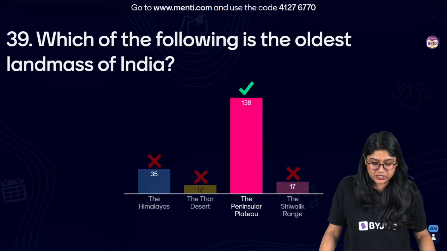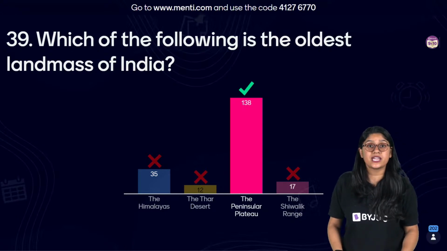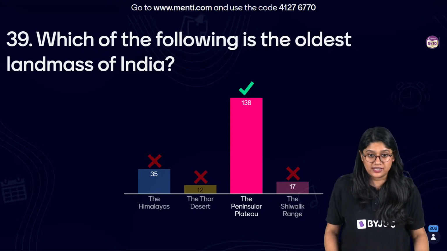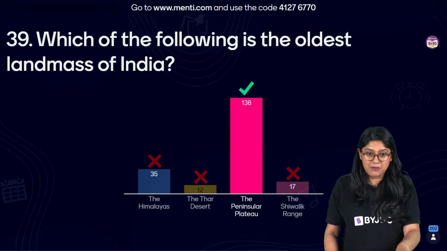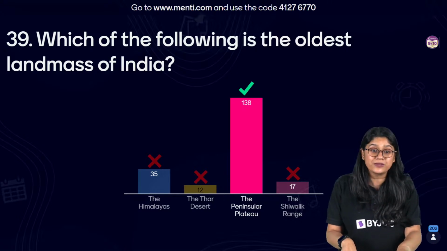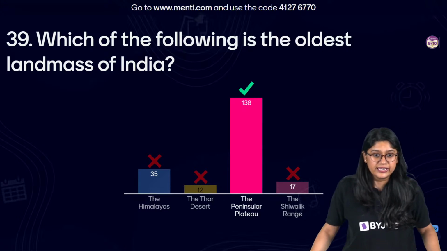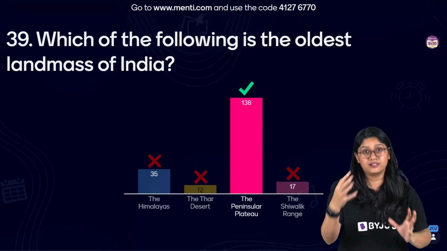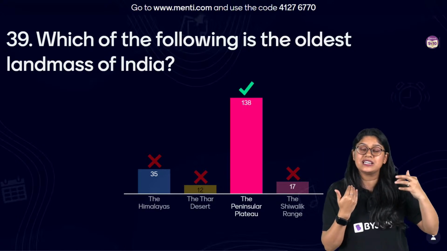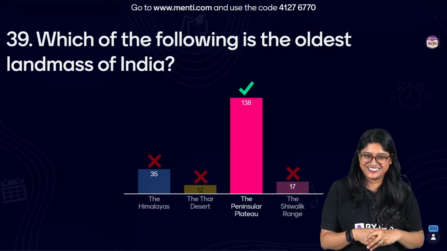Yes, option C is correct, and 138 of you have voted for the correct answer. Those of you who voted for the Himalayas and the Shivalik Range, I hope that now it's clear. Quickly give a thumbs up, everyone. It's clear, right? Whenever we're discussing the Himalayas, they're very young. They cannot be the oldest land mass.